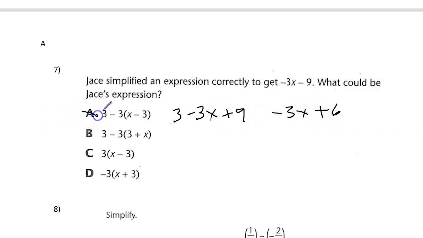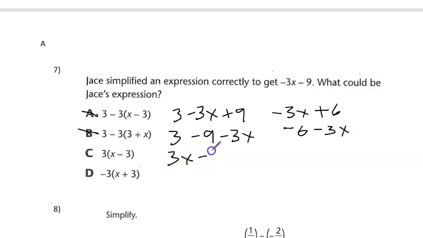This is not the expression. Putting back the 3, we get minus 9 minus 3x. We get minus 6 minus 3x. So this is not the answer either. 3 times x give us 3x. 3 times negative 3 give us negative 9. This is not the answer either. Negative 3 times x give us negative 3x. Negative 3 times 3 give us negative 9. So D isn't the answer.